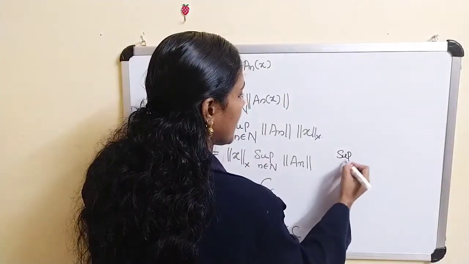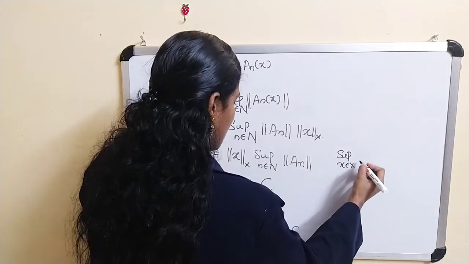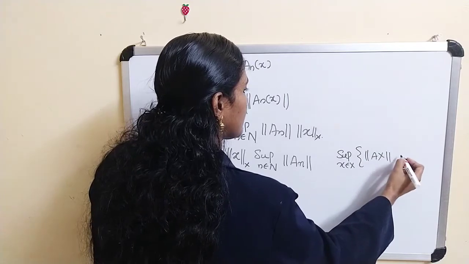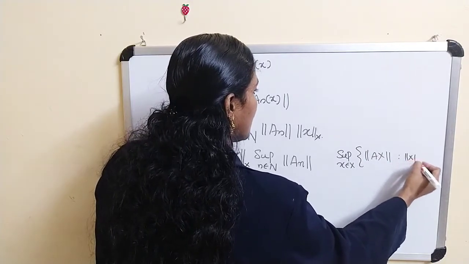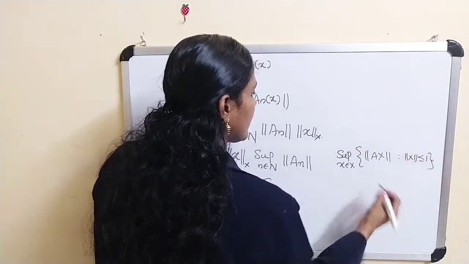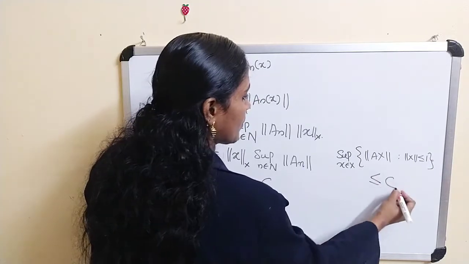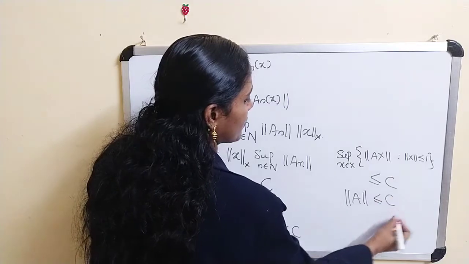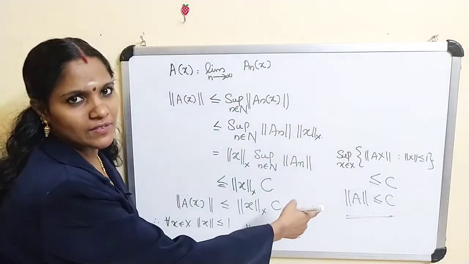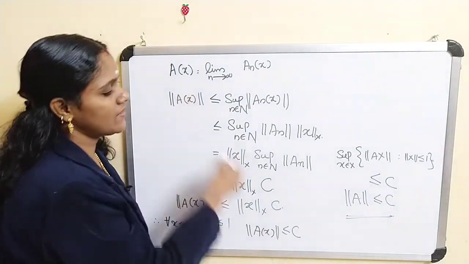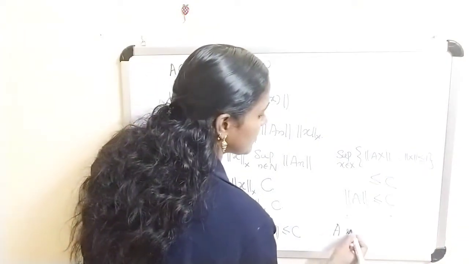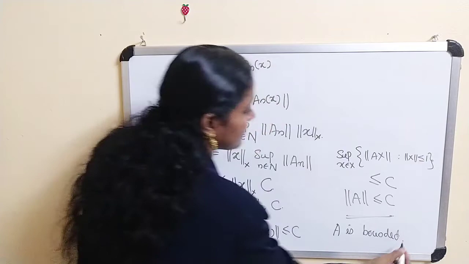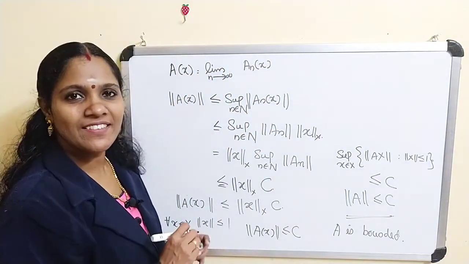The supremum over x belongs to X such that norm of x is less than or equal to 1 of norm of A x is less than or equal to C. That is, norm of A is less than or equal to C. This implies A is bounded.